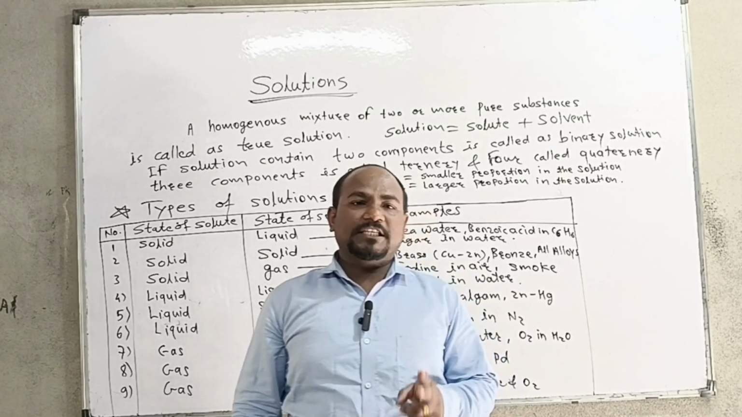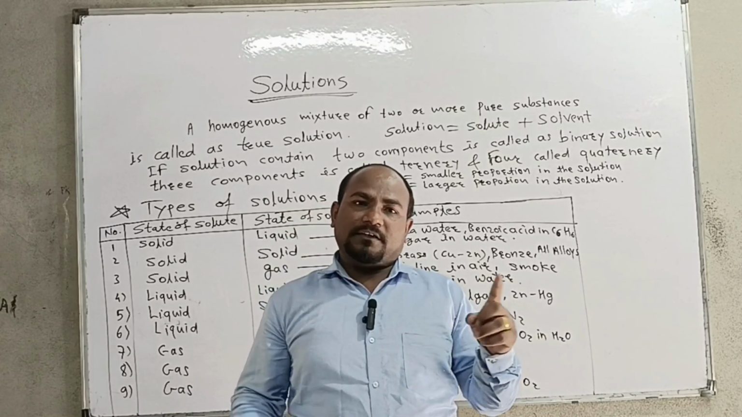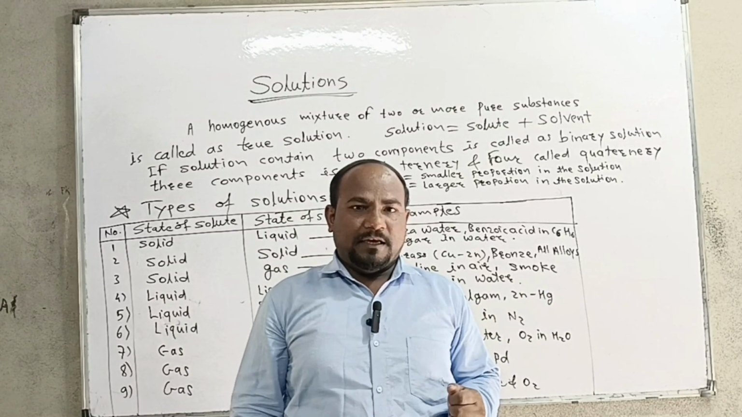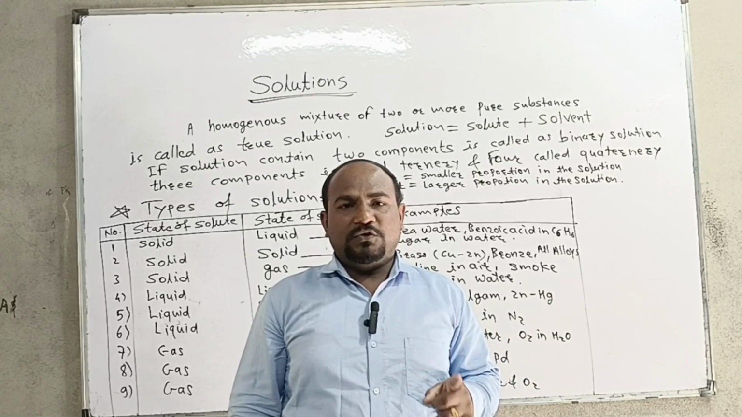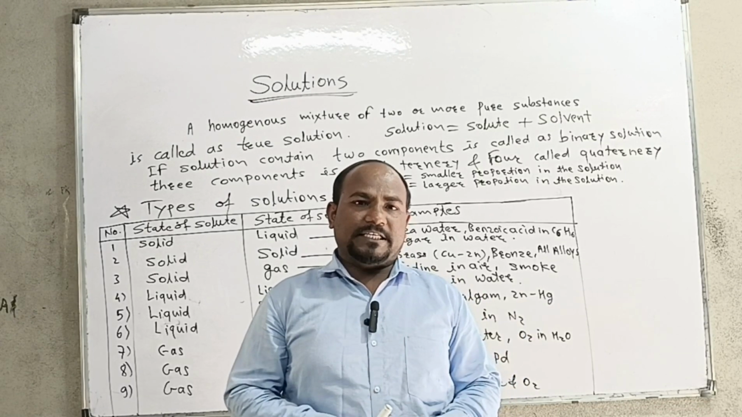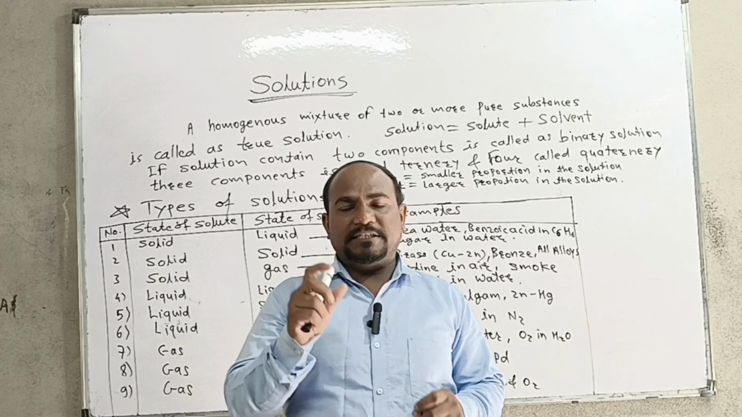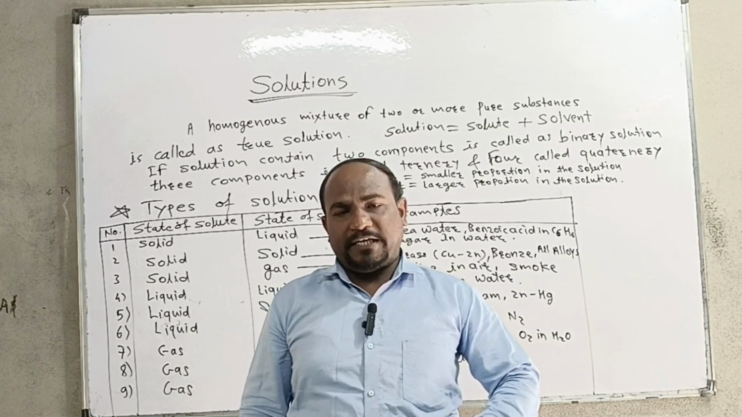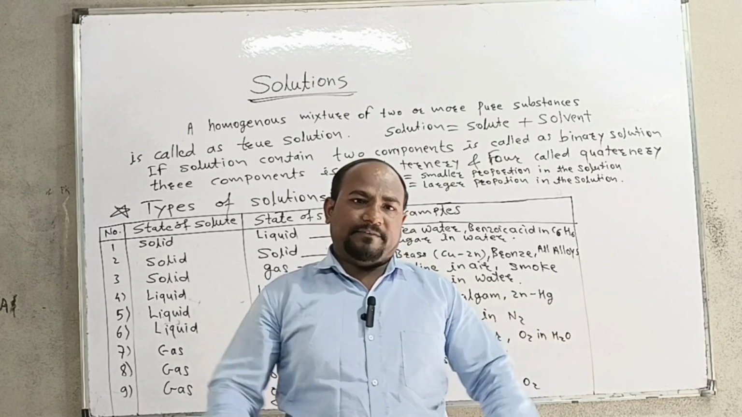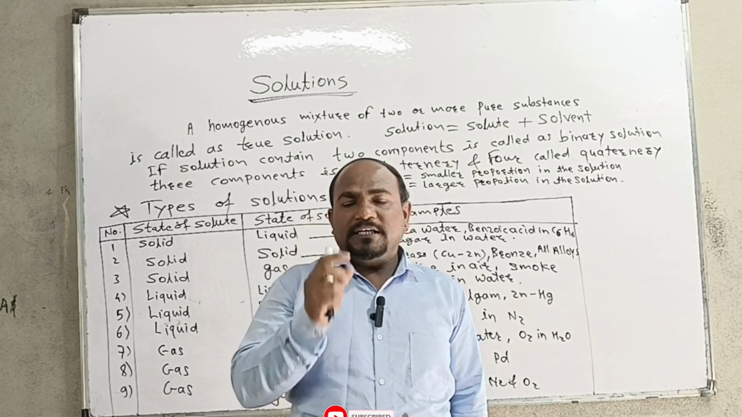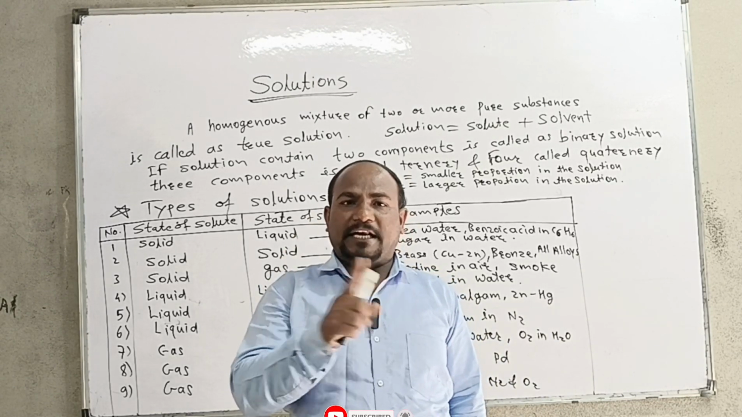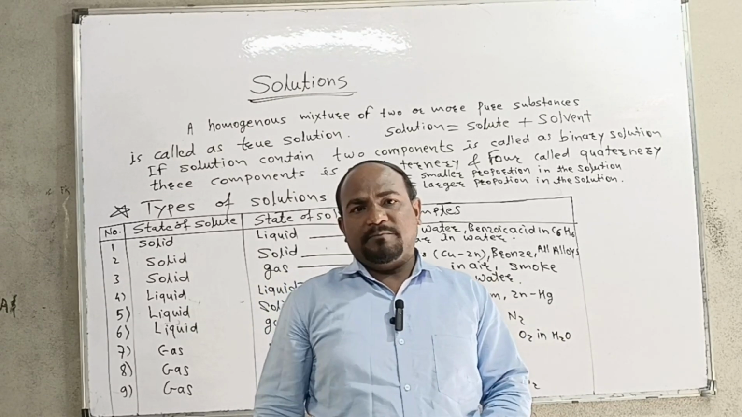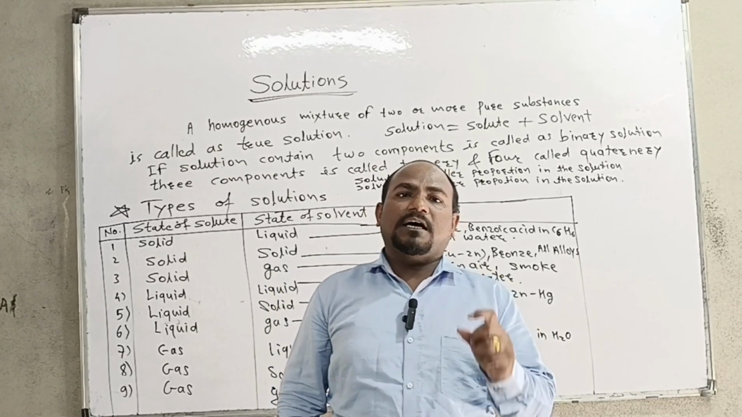In case of a homogeneous mixture, two or more combining substances have a very small particle size, and in case of a heterogeneous mixture, the combining substances have a larger particle size. That's why components of a heterogeneous mixture can be separated, but components of a homogeneous mixture cannot be separated, because they become uniform throughout the mixture. That's why it becomes a true solution.